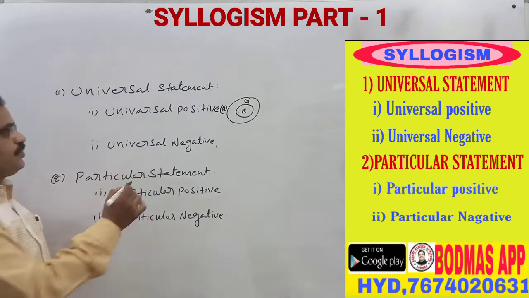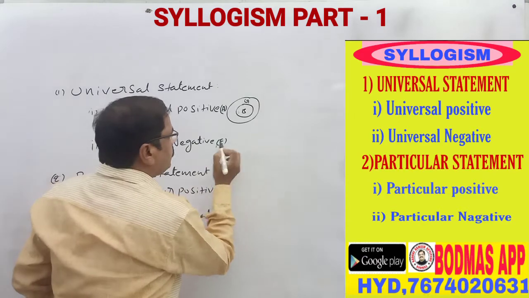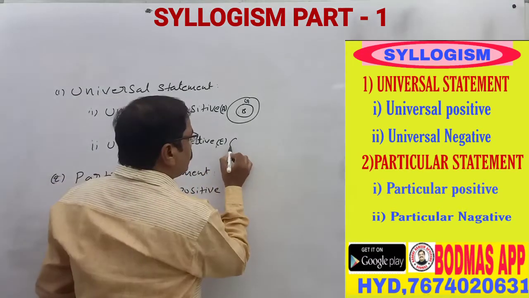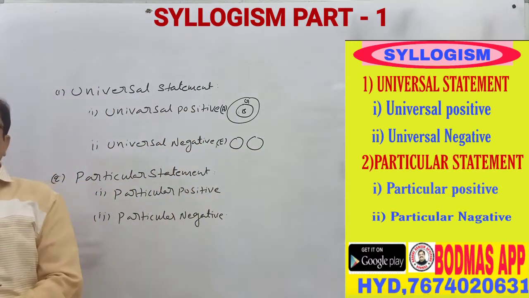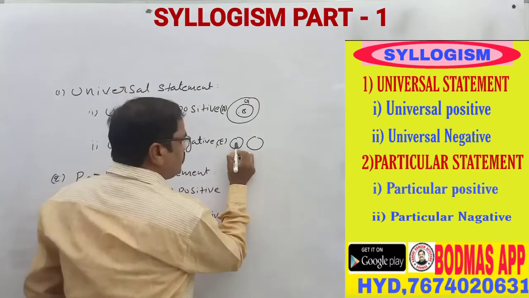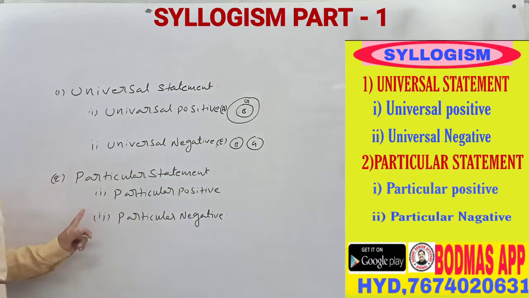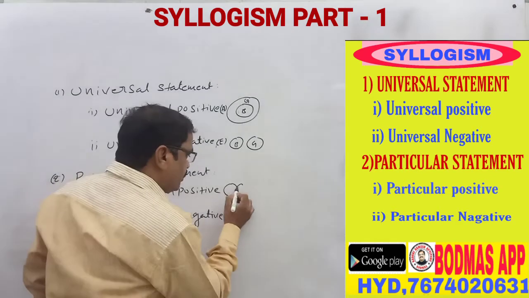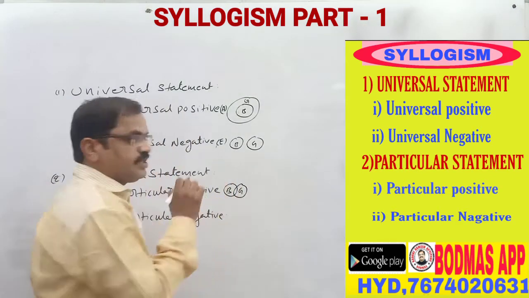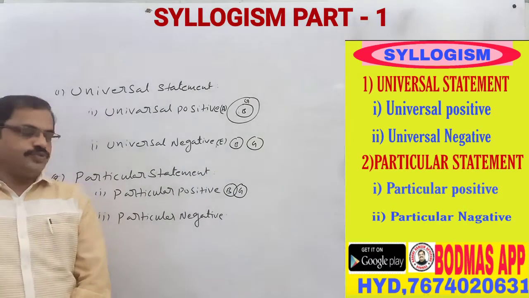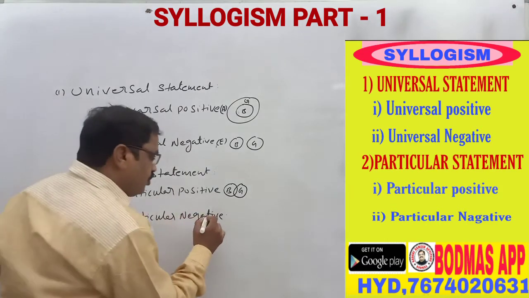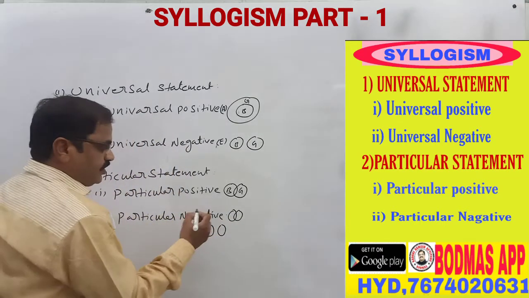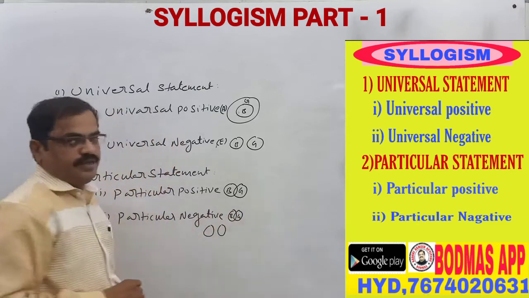Then universal negative. This is called the universal negative method: no boy is a girl. So here we say that no boy is a girl. This is the boy, this is the girl. Then particular positive: some boys are girls. This is called the particular positive. And particular negative: some boys are not girls. You can also write it like this. This is called the particular negative.